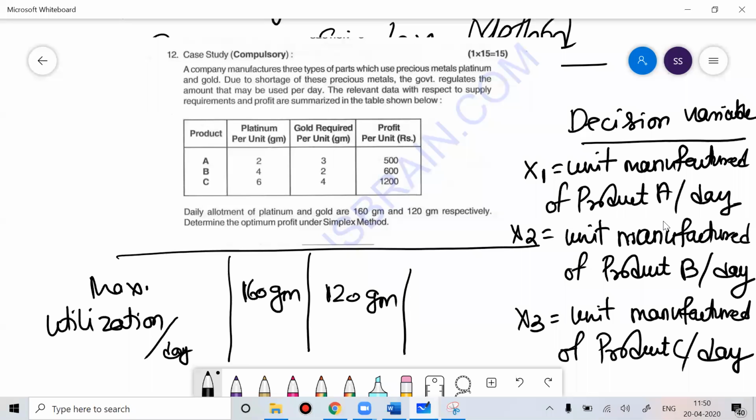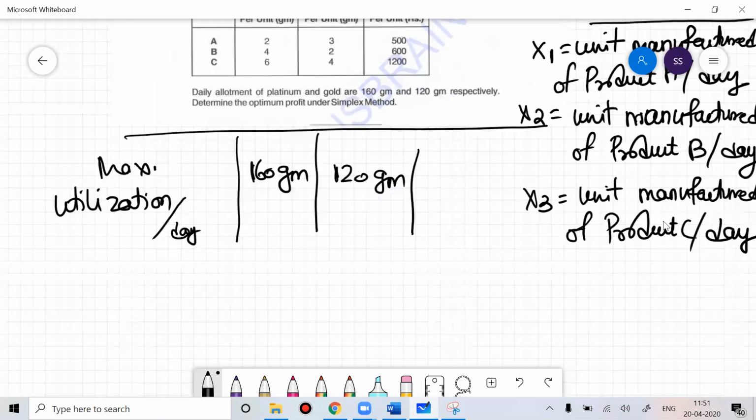So how to decide the decision variable? I told you the idea: you decide the decision variable based on the data about profit or loss or cost, whichever is given. First you decide the decision variable, then I'll write my objective function. I hope this part is clear to everyone.